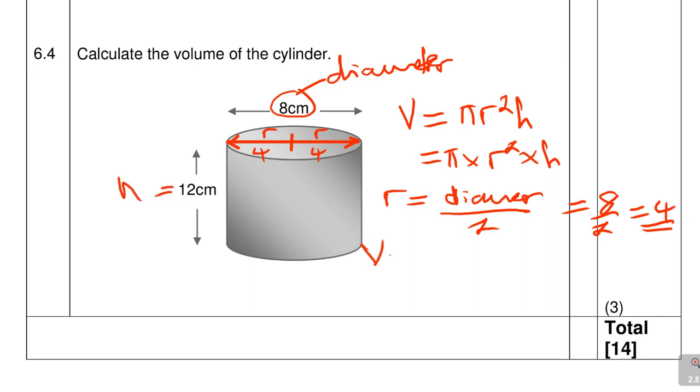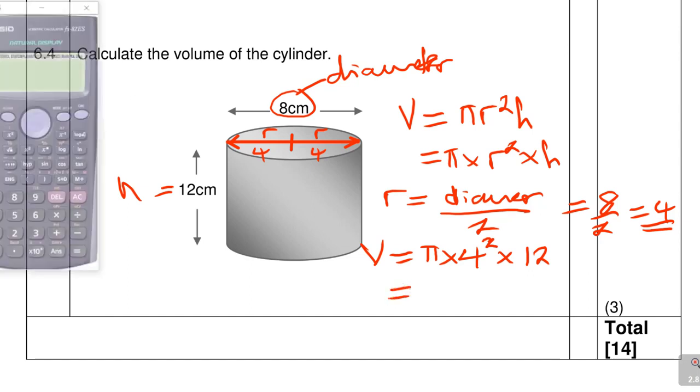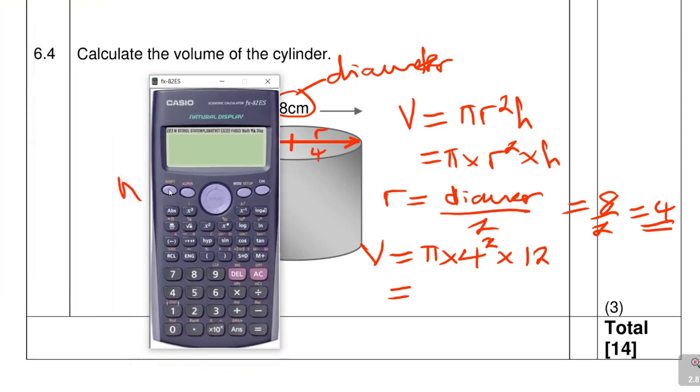So our V is equal to pi times r, which is 4 squared, pi r squared, times h, which is 12. Right? And then they didn't tell us how to round off, but we are going to maintain our 2 decimal places like we did previously. So we're going to say shift, there is my pi times 4 squared times 12 equal to 192 pi. Press SD. See, the number is long. Can I round off to 2 decimal places with the calculator?